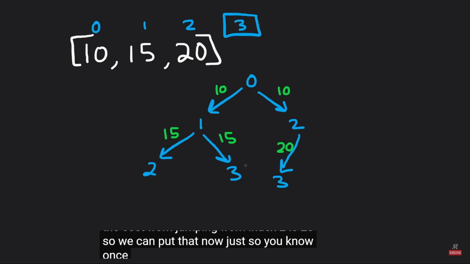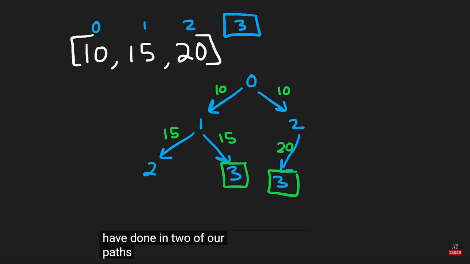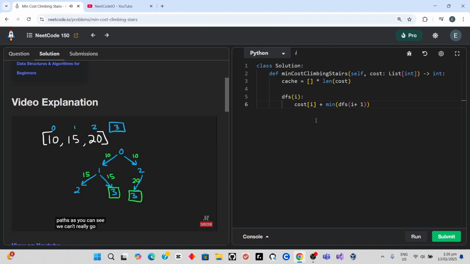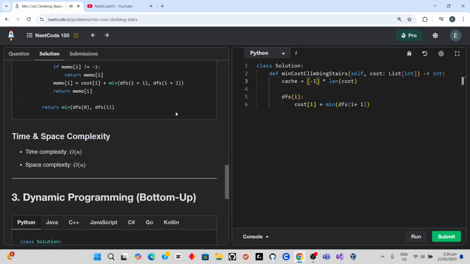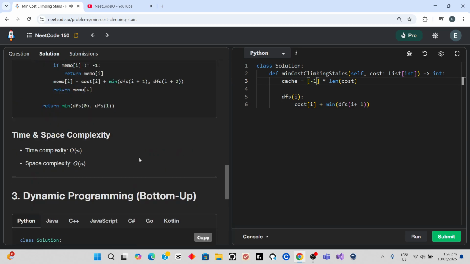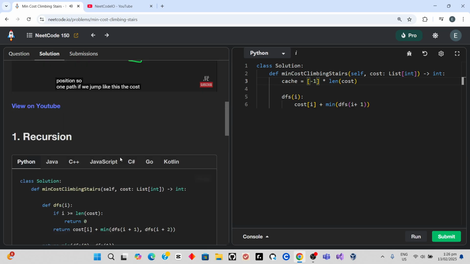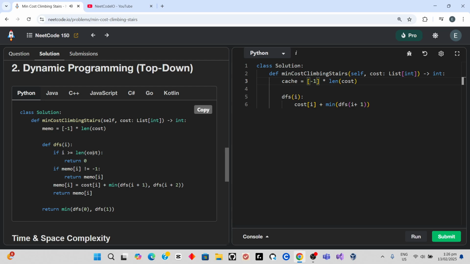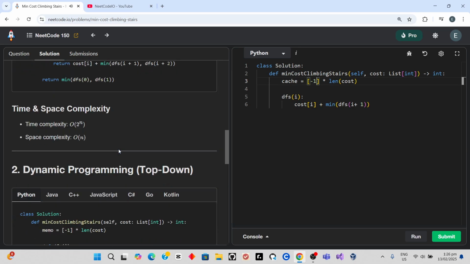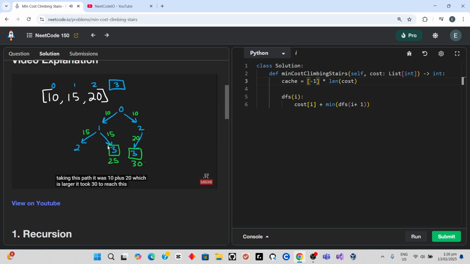Now, just so you know, once we reach index 3, which we already have done in 2 of our paths, as you can see, we can't really go any farther from here. So as we've stopped here, we want to know what was the minimum cost to reach this position. One path, if we jump like this, the cost was 10 plus 15, which is 25. That's the total cost to reach this. Taking this path, it was 10 plus 20, which is larger. It took 30 to reach this spot.